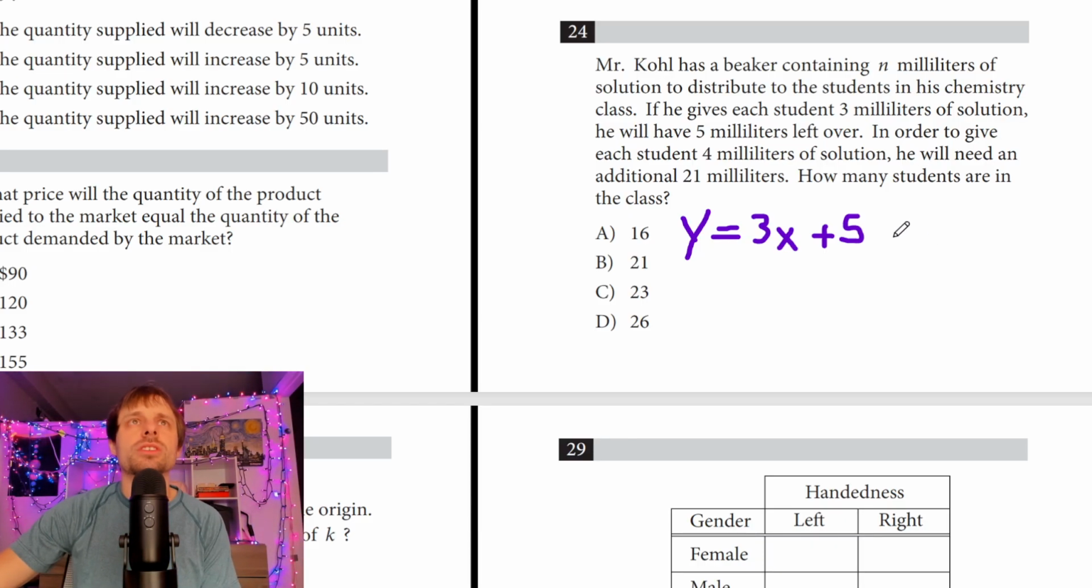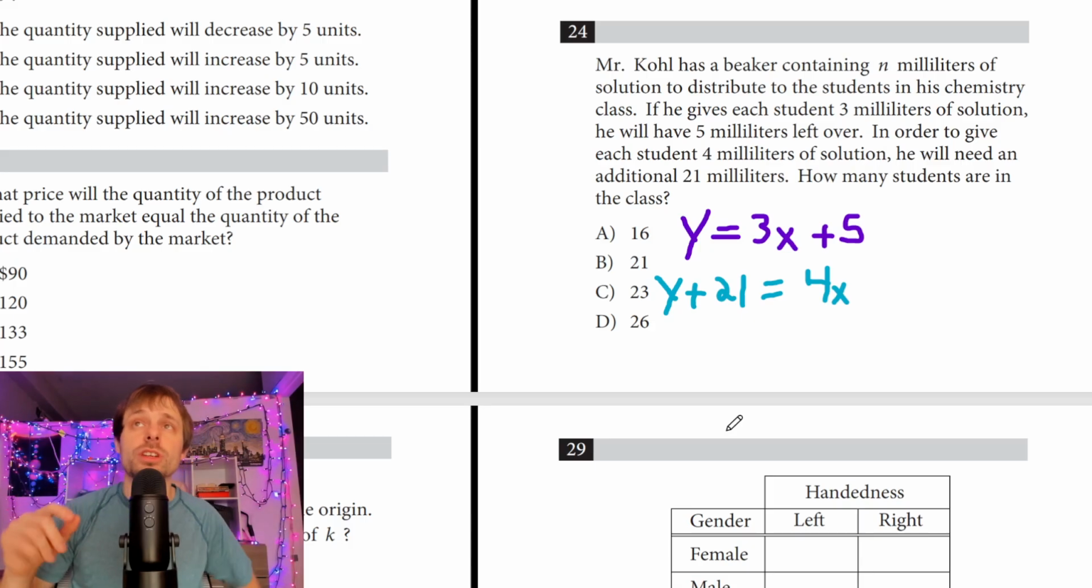The second equation looks like, in order to give each student 4, so already I'm going to go ahead and write down, actually, I might have to shift it a little bit, but I'm going to go ahead and write down 4x. He will need an additional 21. So let's write it down and then let's talk about it. So he needs an additional 21 to be able to give each student 4.